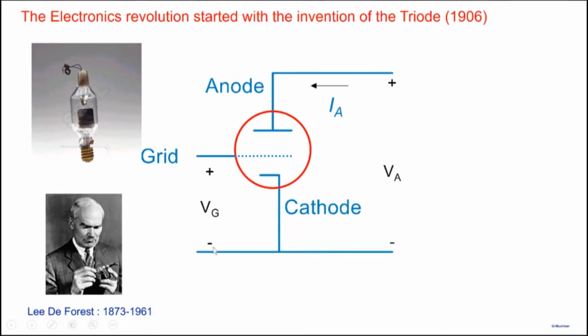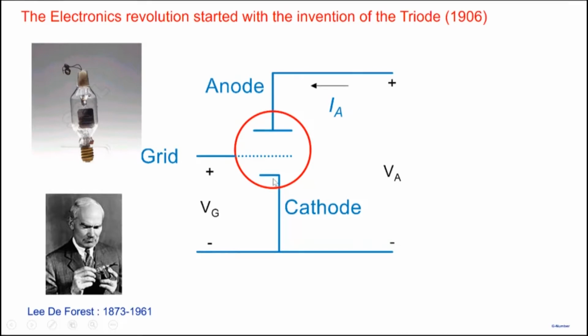The current would, of course, flow from anode to cathode, being opposite to the direction of the flow of electrons here. So a current would flow if you apply a positive potential and you heat up the cathode to a sufficient temperature. The third terminal brings in interesting properties. This third is a perforated grid.